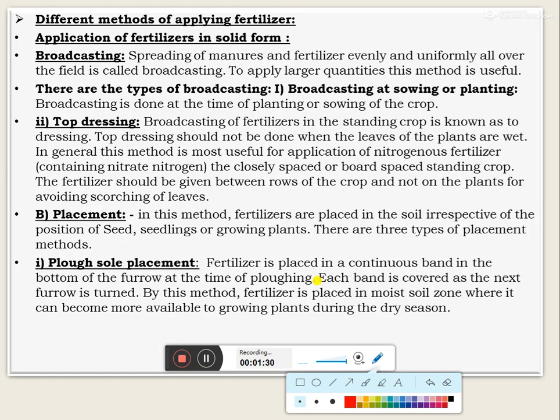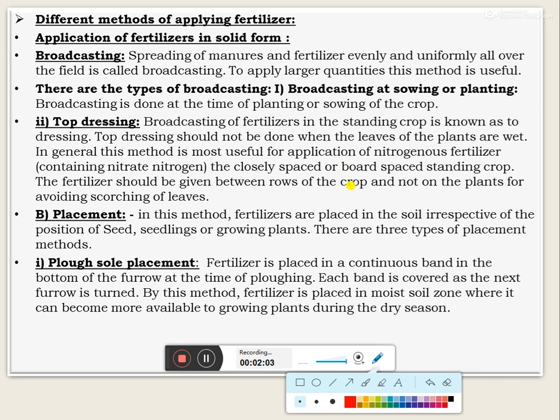That is first one, the different methods of application of fertilizers in solid form. First one, broadcasting. Broadcasting means the spreading of manures and fertilizers evenly and uniformly all over the field. To apply larger quantities, this method is useful, and there are two types of broadcasting. That is broadcasting at the sowing or planting, which is done at the time of planting or sowing.